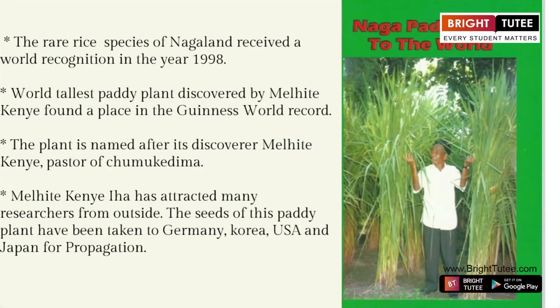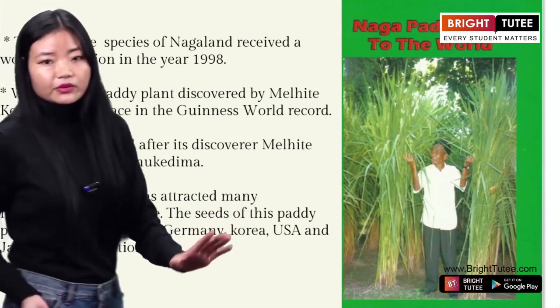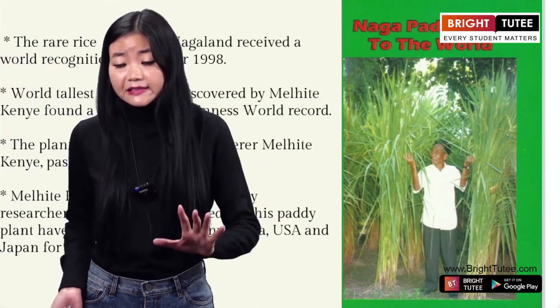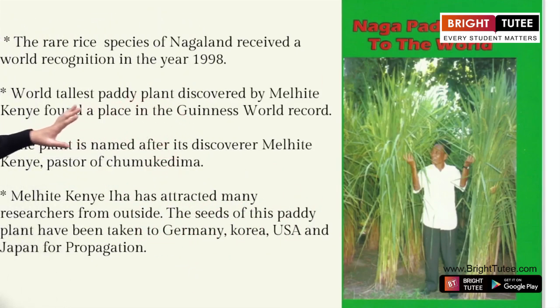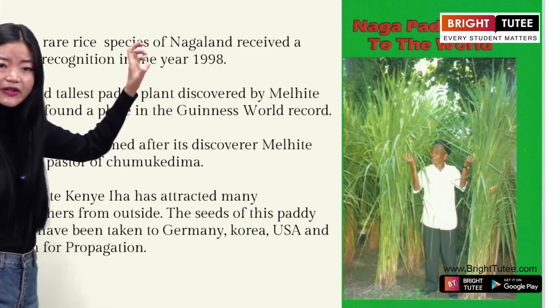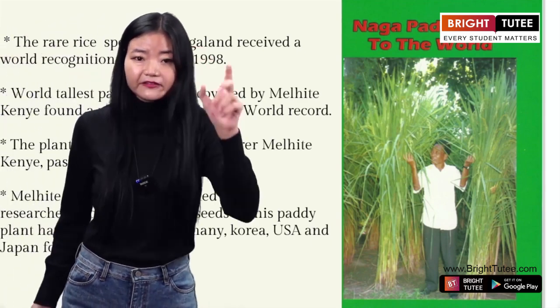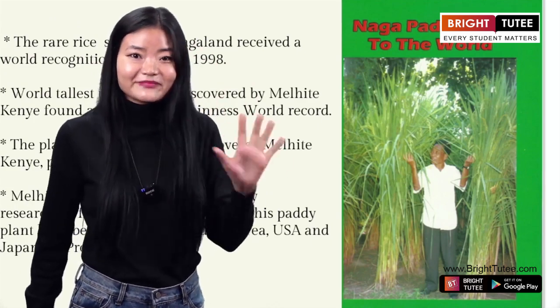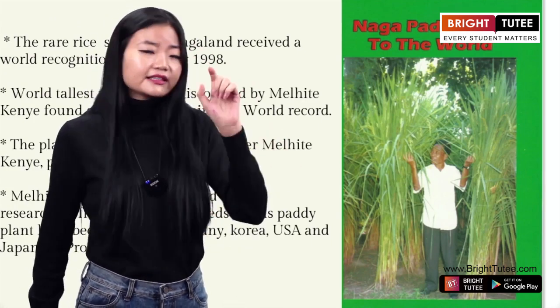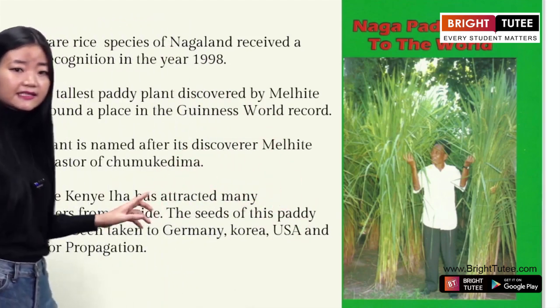Now, another interesting fact that I would like to put across to you all is about this man. Okay. So, a Naga man known to the world. There is a rare rice species of Nagaland which received recognition in the Guinness World Record. Just imagine, in the Guinness World Record, and this was in the year 1998.